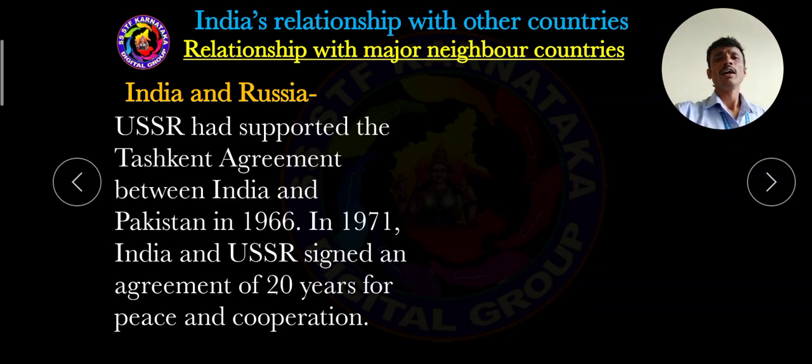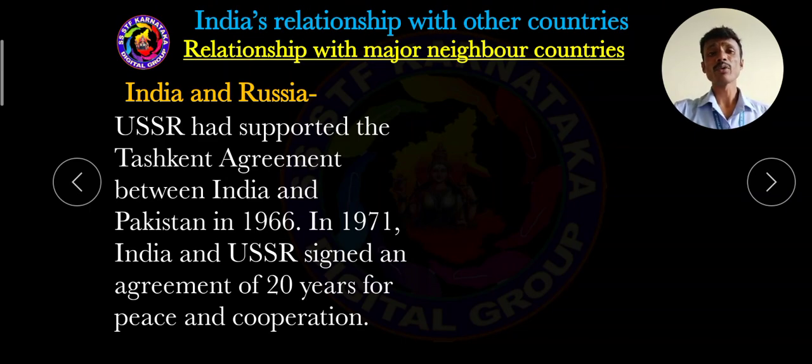Then the USSR had supported the Tashkent Agreement. Do you know that the Tashkent Agreement was between India and Pakistan in the year 1966? I already explained the purpose of this Tashkent Agreement. Our former Prime Minister Lal Bahadur Shastri died. So during this agreement time,